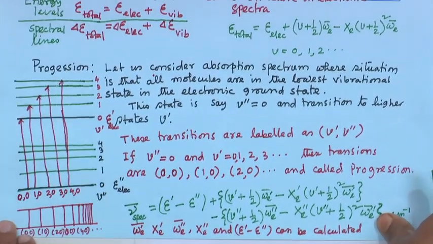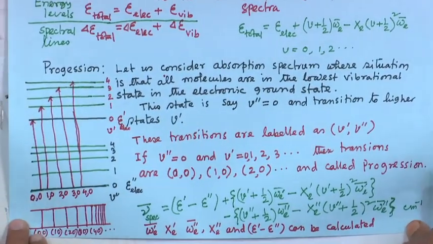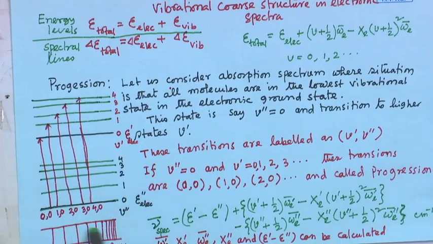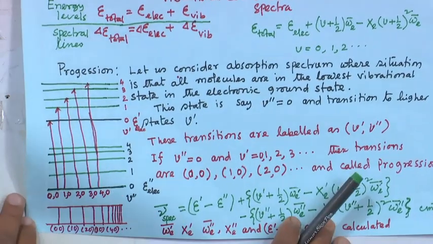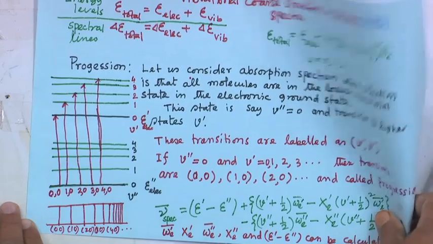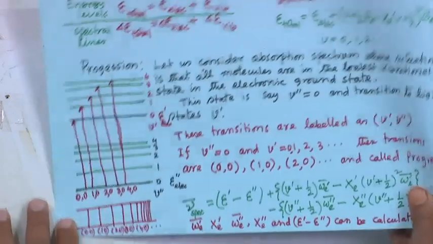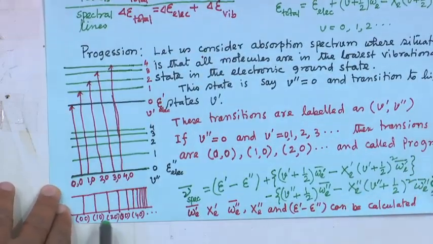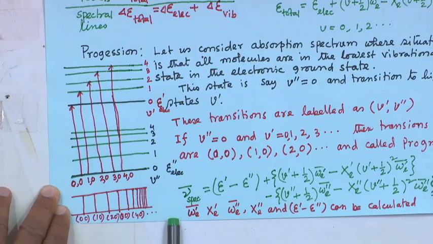Okay. Now, in the spectral lines I am showing, you can see their separation is decreasing with higher vibrational quantum number. This is one observation, and the second observation is that the intensity of all lines is not the same.